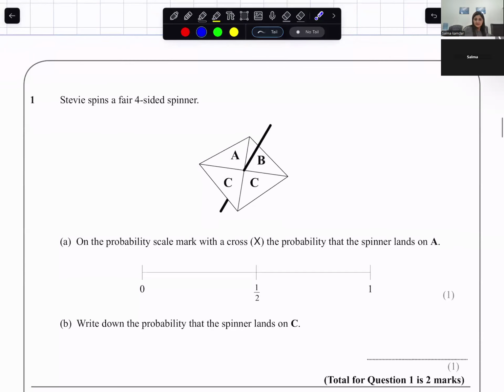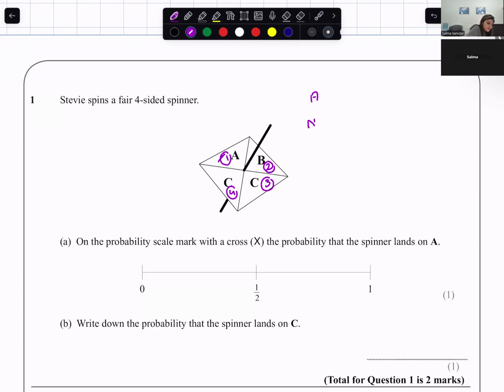Now let's start with some examples so that we are very clear. Steve spins a fair four-sided spinner. I have a four-sided spinner, and on the spinner I have A, B, C, and C. So when I spin, anything could come in. A could come, B could come, C could come, C could come. So the total number of options that I have available is either this side could appear 1, either this side could appear 2, either this side could appear 3, and either this side could appear 4.